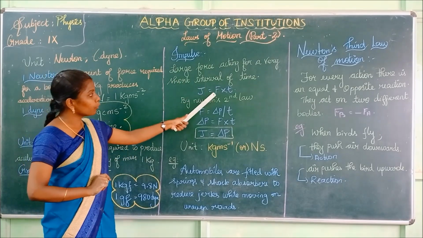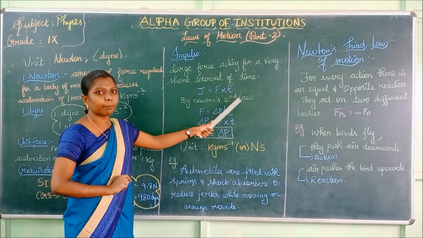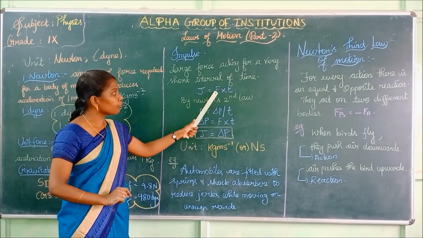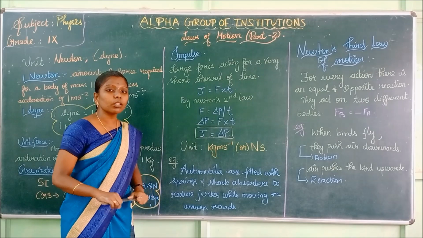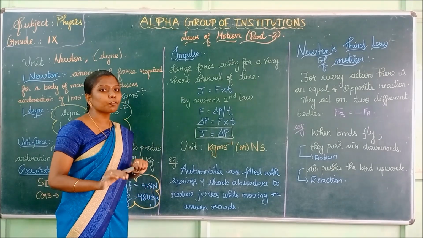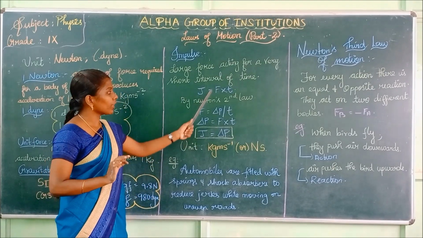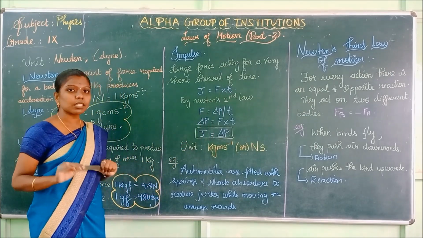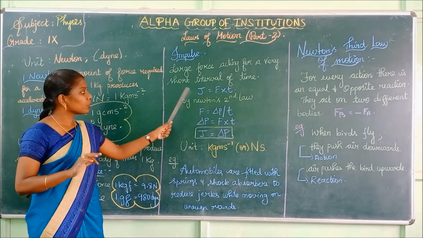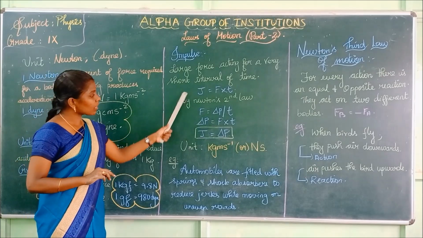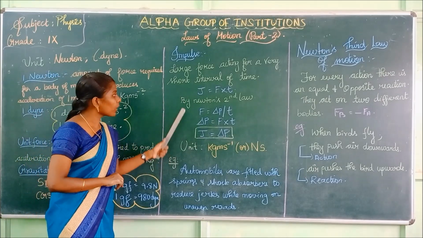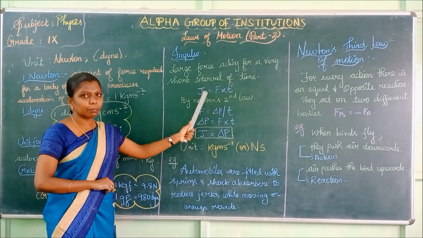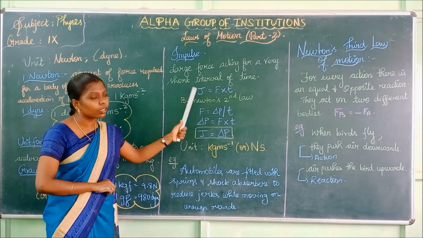J is equal to force into time, where F is force and T is time. So impulse is the product of force and time. Now we shall see the derivation for this impulse. J equals F into T. This is the formula for impulse, and J is the symbol for impulse.